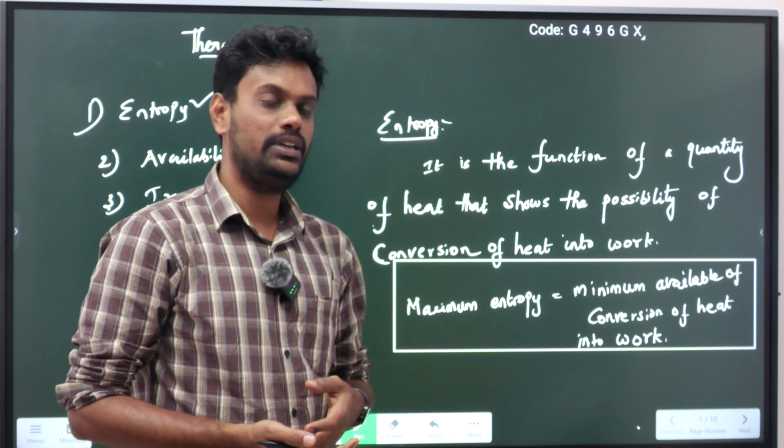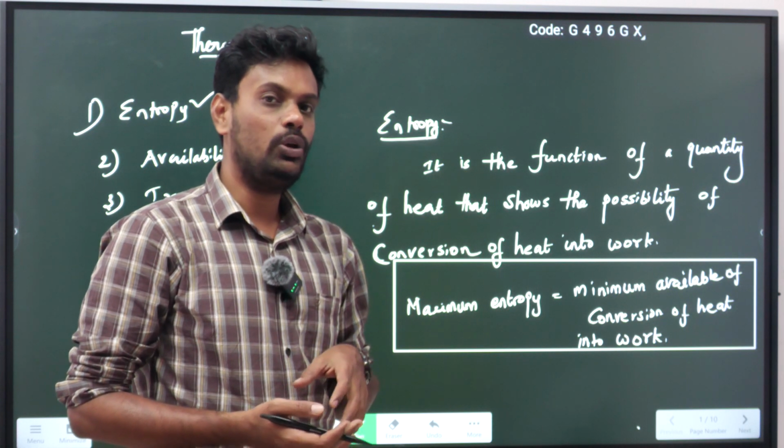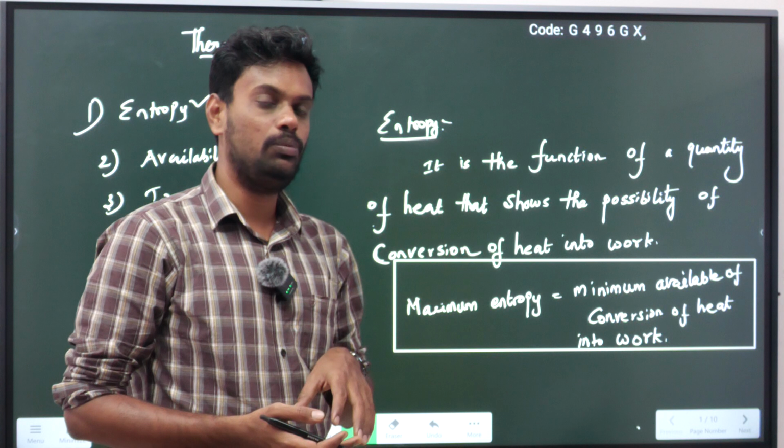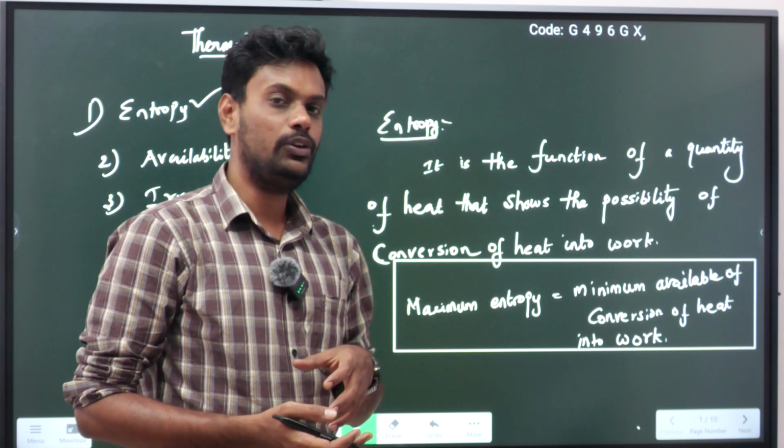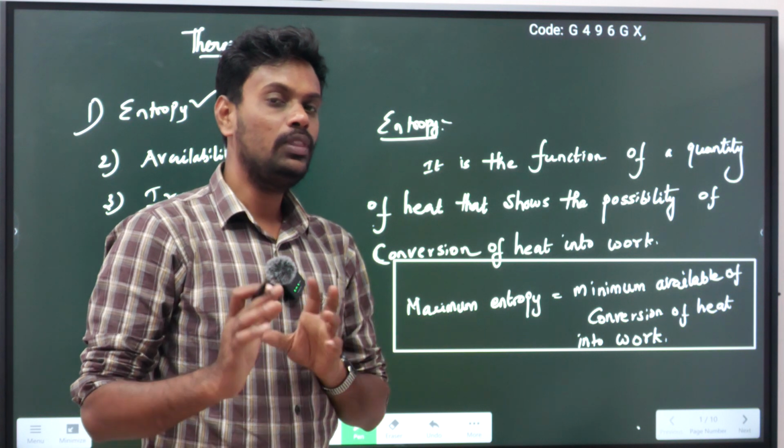So what does that mean? If you take an example of an engine, you are giving some heat supply as an input. What will it do? Only some amount of it will be converted into useful work.